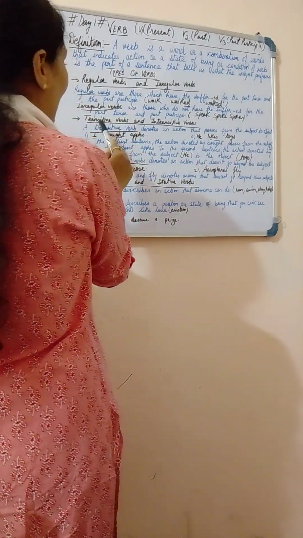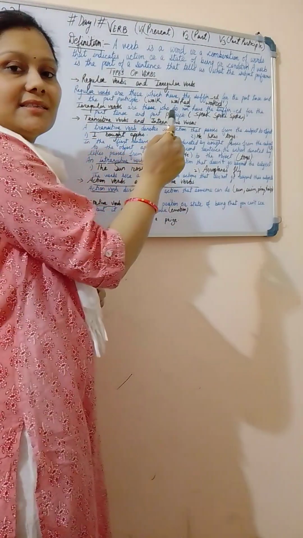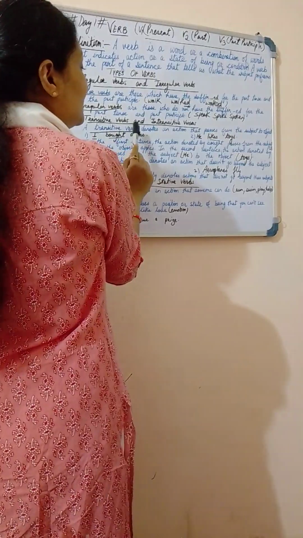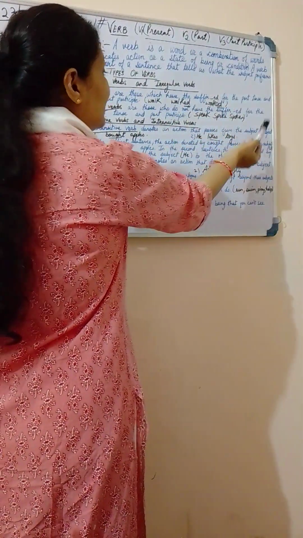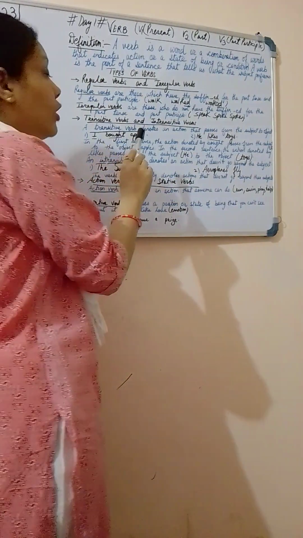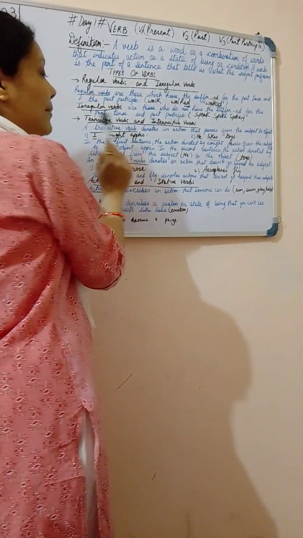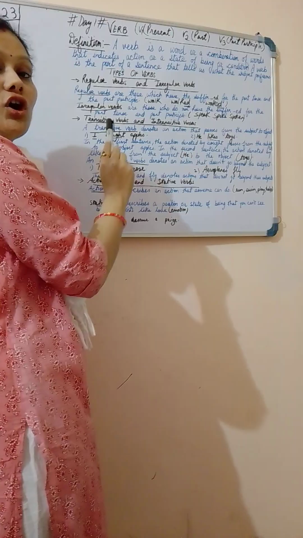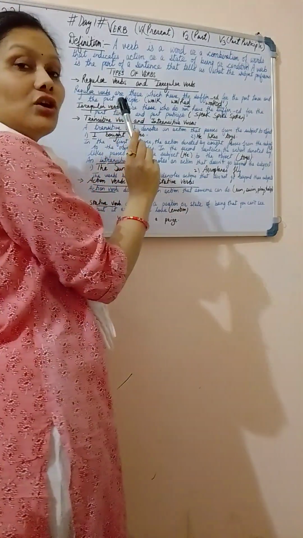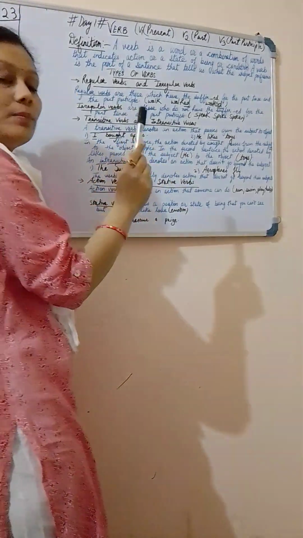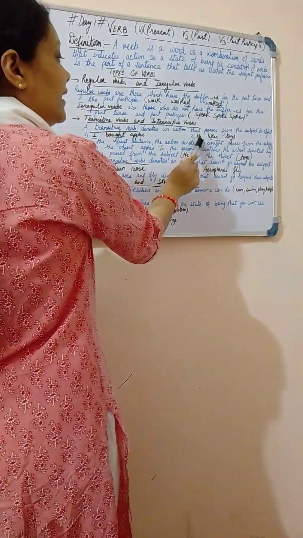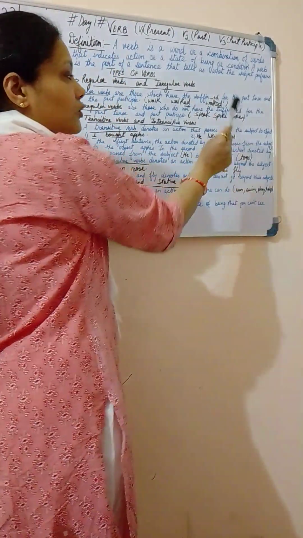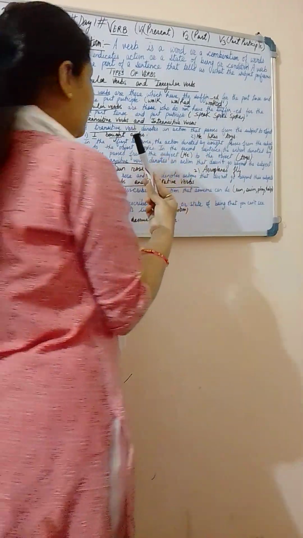Next we have transitive verbs and intransitive verbs. A transitive verb denotes an action that passes from the subject to the object. I bought apples. Here I is your subject, bought is your verb and apples is your object. He likes toys. He is the subject, likes the verb and toys the object.